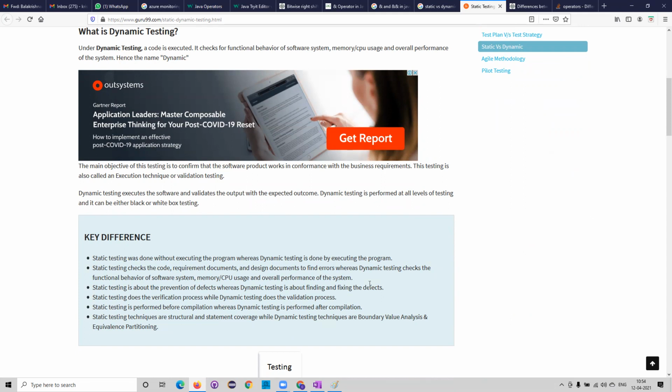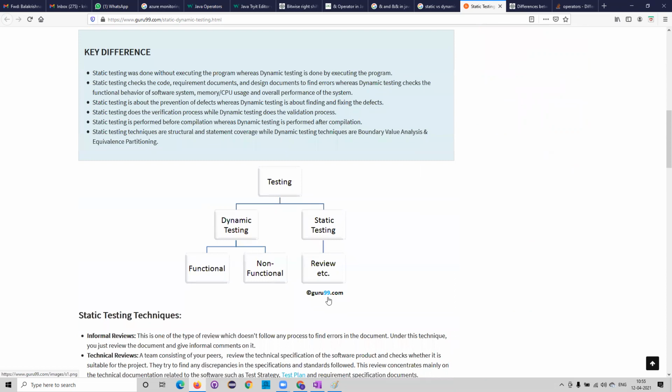See, the basic answer, that's where I just opened it here and I was just trying to show you how it would look. See now, for your understanding, you need to wear two caps. One is the normal tester's cap and another cap is the automation testing engineer's. So both caps you need to wear. If you see the static testing, there you have the reviews and so on. In the dynamic testing, functional and non-functional.